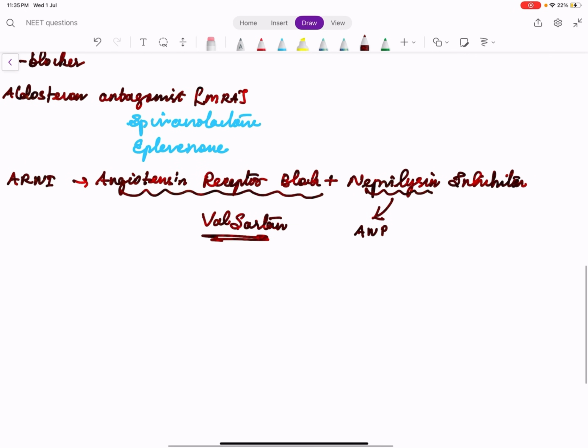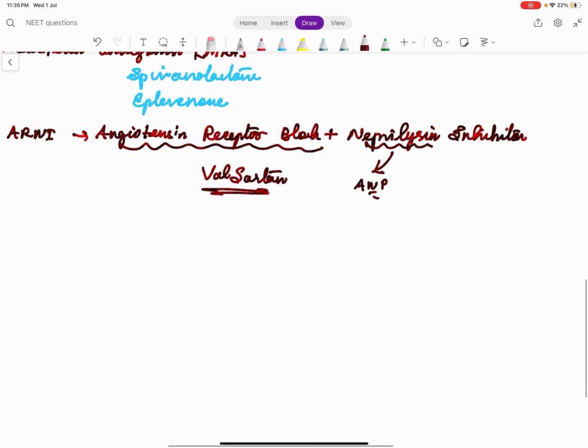So remember, atrial natriuresis. Natriuresis is the process by which sodium is excreted from the body, which is doing good to the body by reducing blood pressure and volume overload. So when neprilysin gets inhibited, ANP is not destroyed. So ANP increases. When ANP increases, again it is doing good to the body. So one example for neprilysin inhibitor is sacubitril.